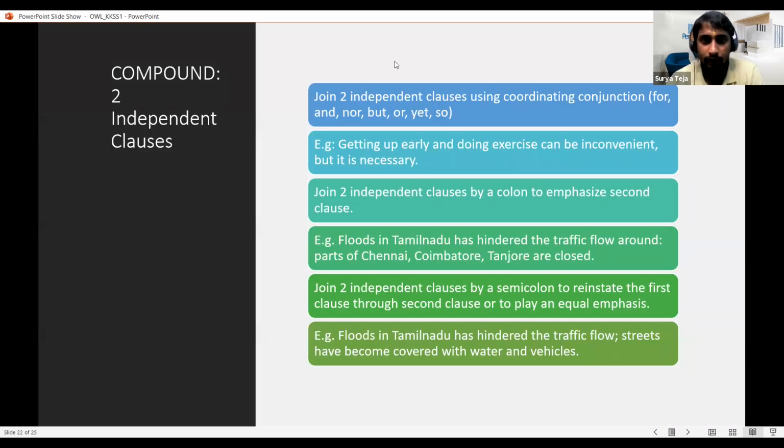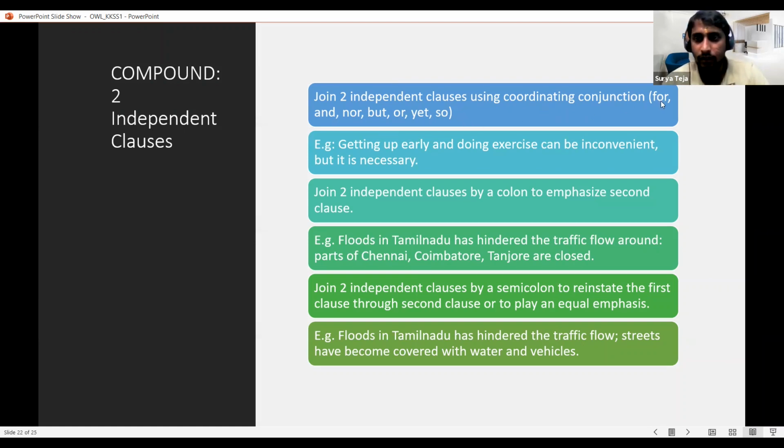The compound sentence is whenever there are two independent clauses. In the earlier one there was only one independent clause, but here we have two independent clauses. And as I've said, when two independent clauses are joined or separated, we have to use the seven coordinating conjunctions. This can be easily remembered by a word called FANBOYS.